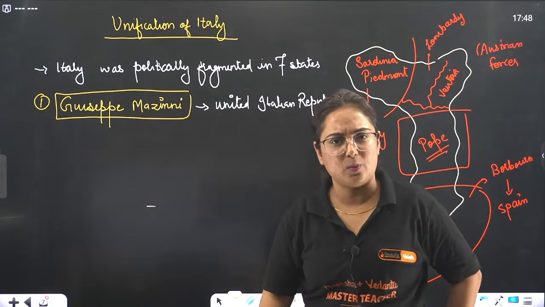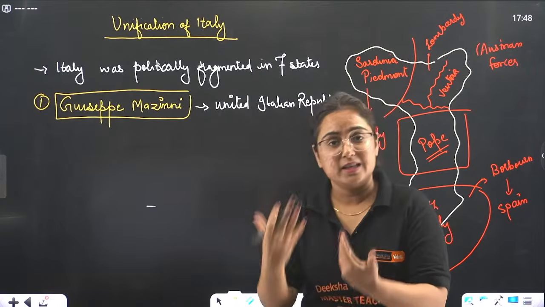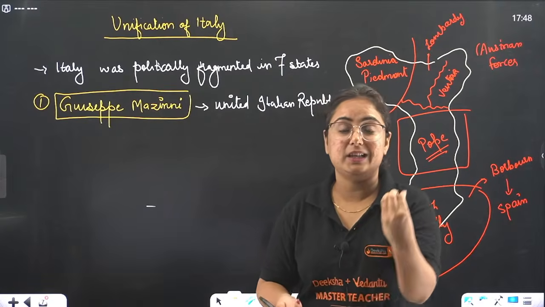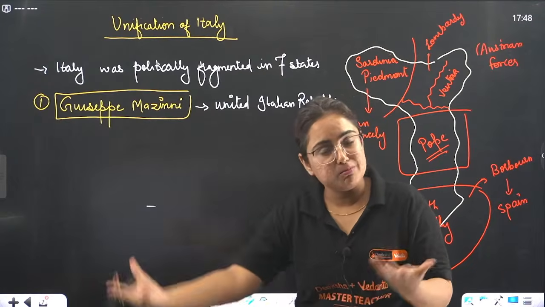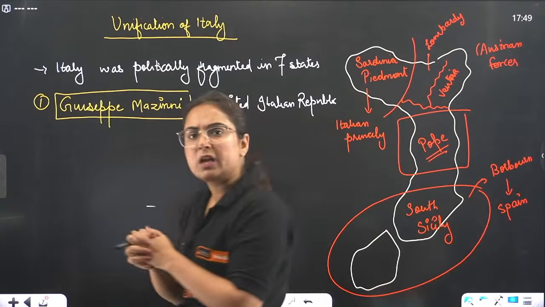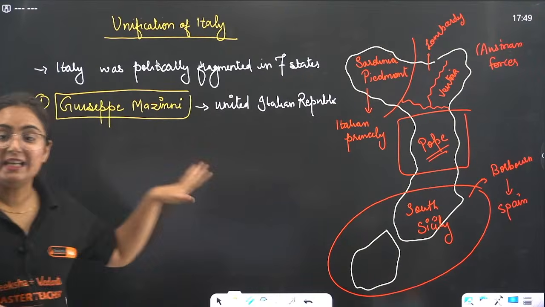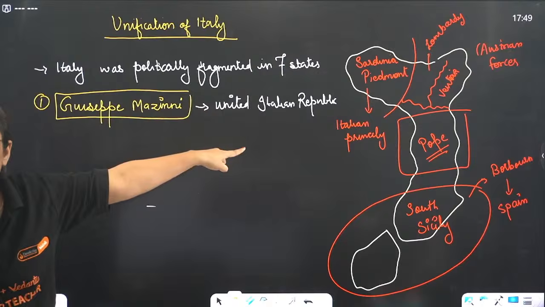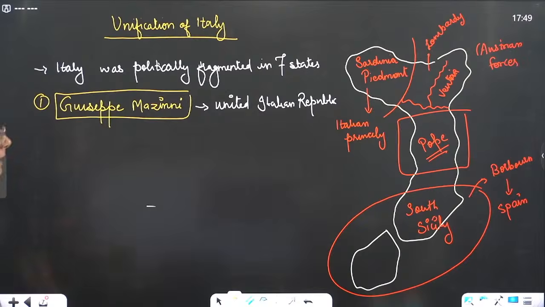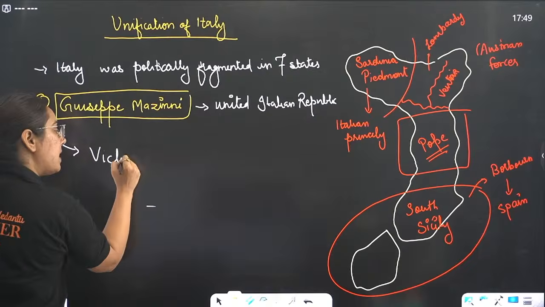How did he do so? He made certain secret societies, and was even arrested and sent into exile at the age of 24. After that, he formed societies like Young Italy, Young Europe, and many more. So he was a dreamer. He started revolutions in 1828 and 1831, but they eventually failed. As he failed, the responsibility fell into the hands of the king of Italian origin, Victor Emmanuel II.